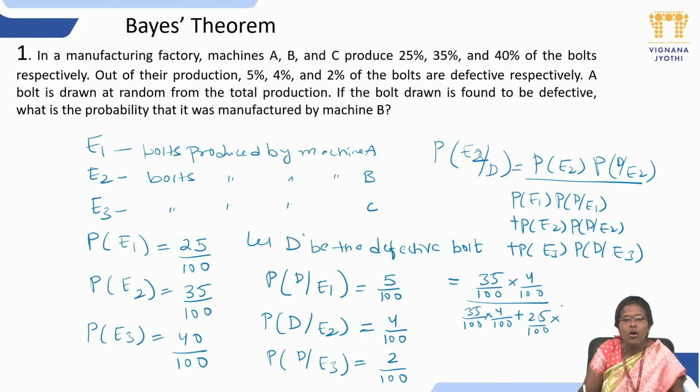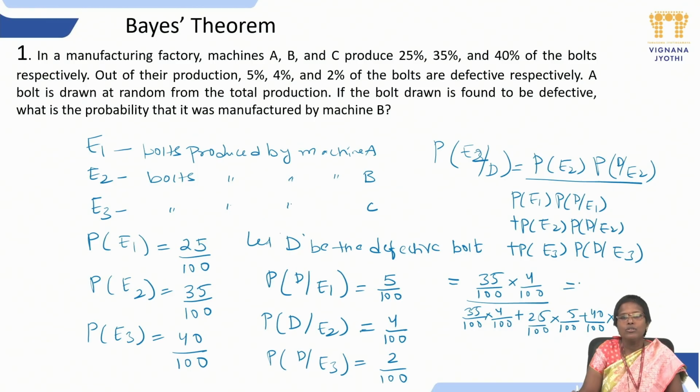So 35 by 100 into 4 by 100, divided by the total summation: 35 by 100 into 4 by 100, plus 25 by 100 into 5 by 100, plus what is the third one? 40 by 100 into 2 by 100, right?